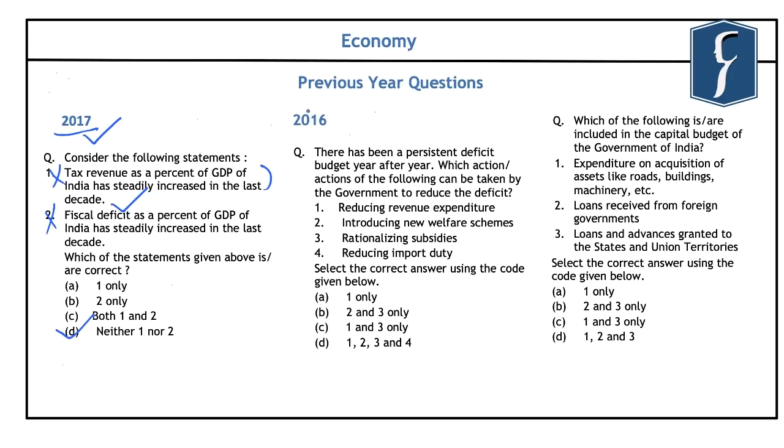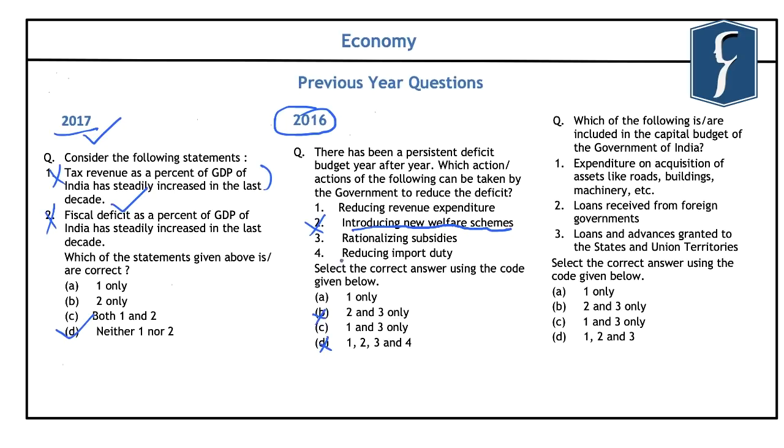Further, if you look at this question that was asked in the year 2016, it talks about how to decrease the fiscal deficit of the Government of India. So the question reads, there has been a persistent deficit budget year after year. Which action or actions of the following can be taken by the Government of India to reduce this deficit? Now, if you look at the options closely, you will find that by introducing new welfare schemes, the expenditure of the Government of India will increase and it will further lead to an increase in the fiscal deficit. And hence, this is an incorrect solution for the problem of deficit. So by this, you can eliminate the options B and D outright.